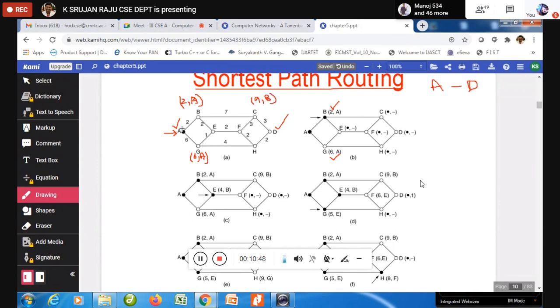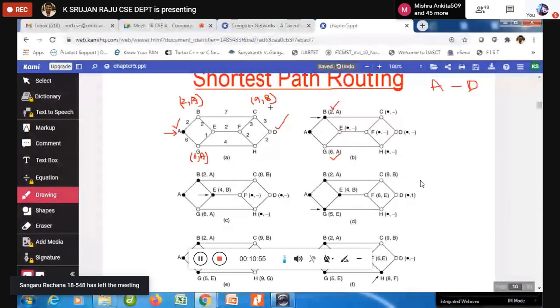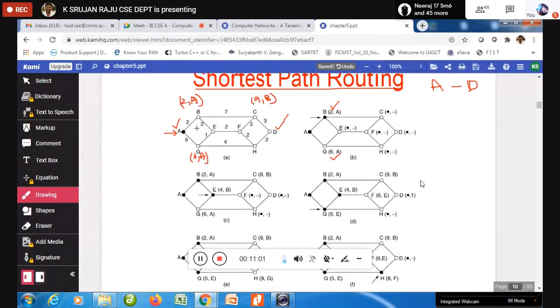From A to C, I can reach within 9 distance via B. Next, B to E is 2, A to E is 2 plus 2, so 4. Then I can say this is 4, via B.